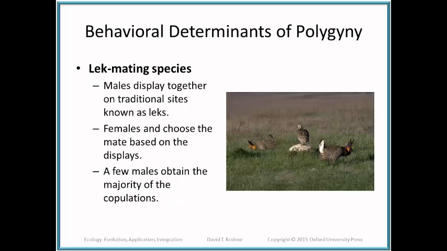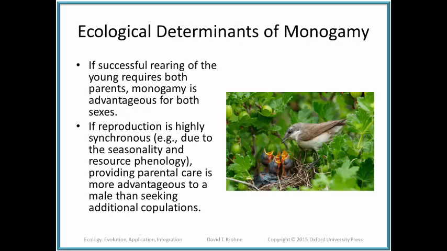One kind of behavioral determinant in polygyny is lek mating species. Here, as you can see in this picture, what we have are males displaying together in traditional sites. These sites are known as leks. They're just small areas. And here you see two males strutting their stuff, if you will, and the female is standing there. She's on the rock. She's standing there, and the female chooses the mate based upon these displays. And a few males are able to really control the majority of copulations based upon these mating behaviors.